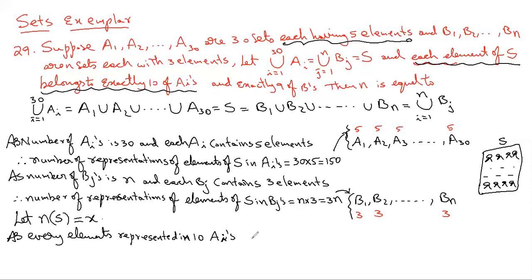Therefore, the number of representations of elements of S in the Ai's is equal to how many representations will happen? Every student is represented in 10 Ai's. There are X students. How many representations will come?